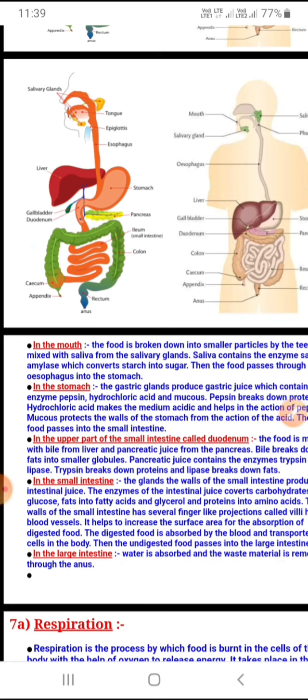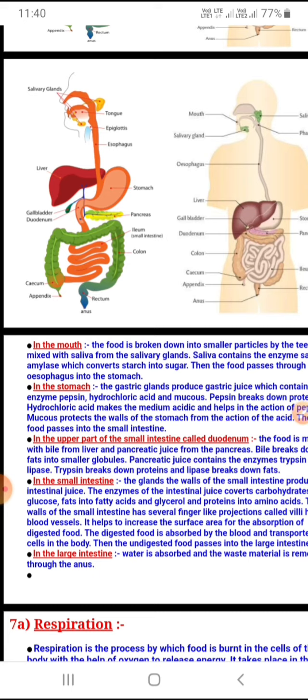Children, please remember, we have understood about digestion in human beings through the diagram. Whenever you are attempting a 5-mark question, please keep in mind that you have to draw the diagram and explain. Usually for class 10th, we ask it separately: explain the process of digestion in the stomach, in the mouth, or in the small intestine. Any one will come. If it comes as a whole, then you have to write everything, and if it comes separately, you have to write separately, mentioning the role of enzymes.